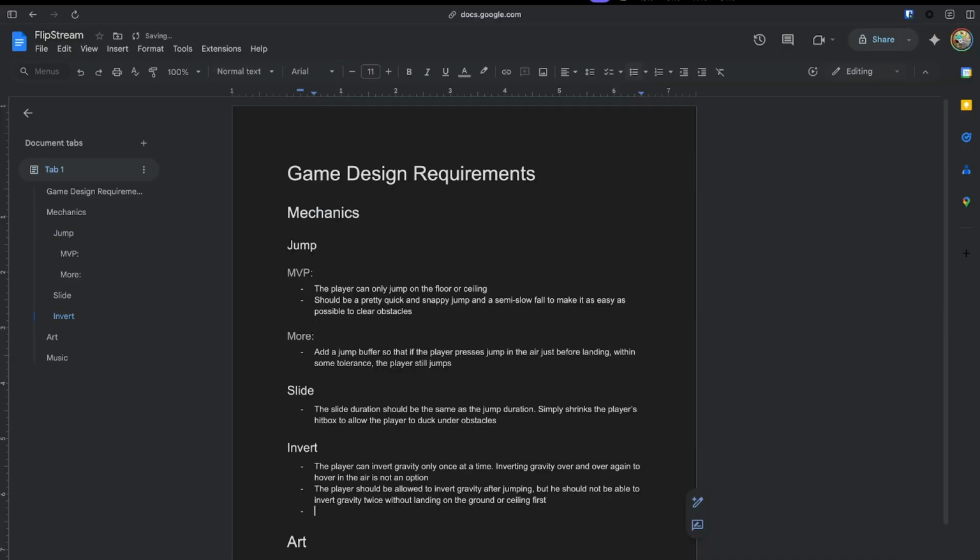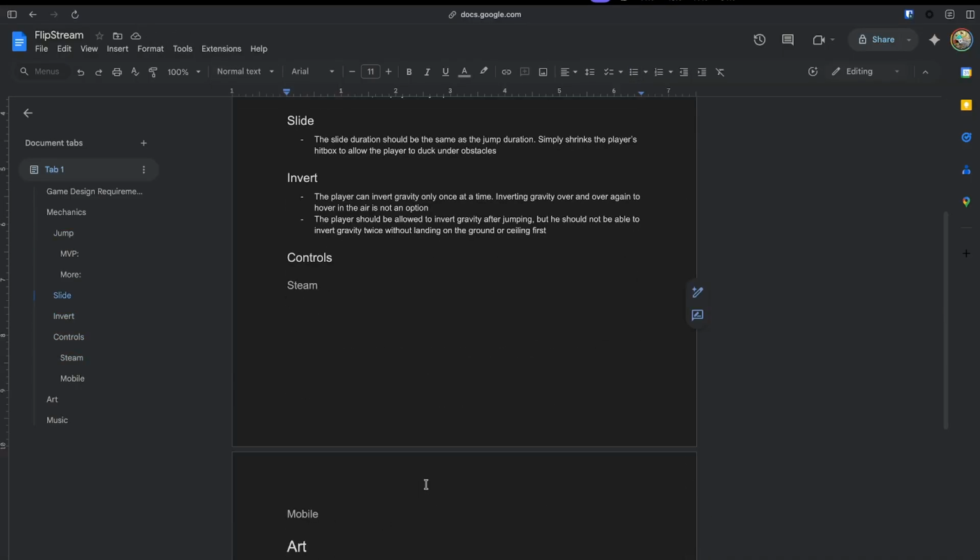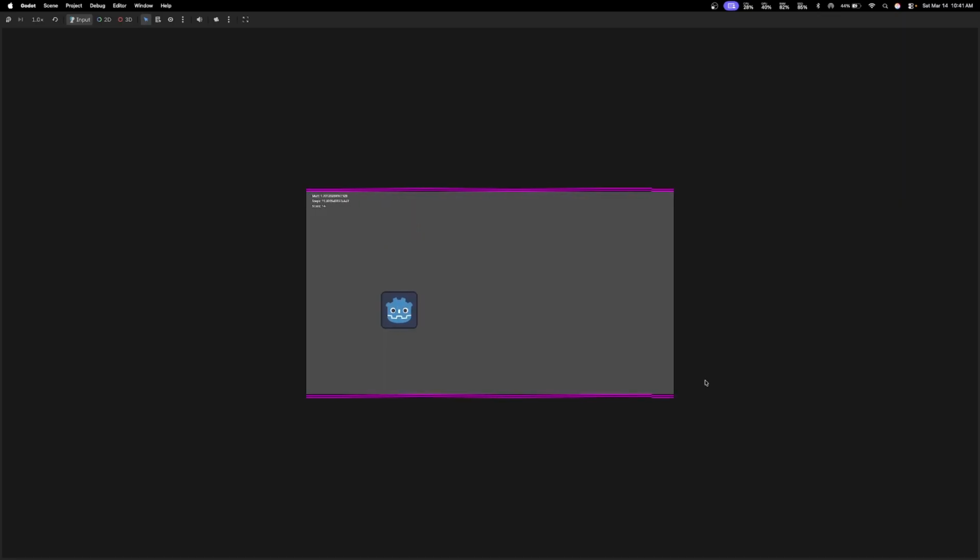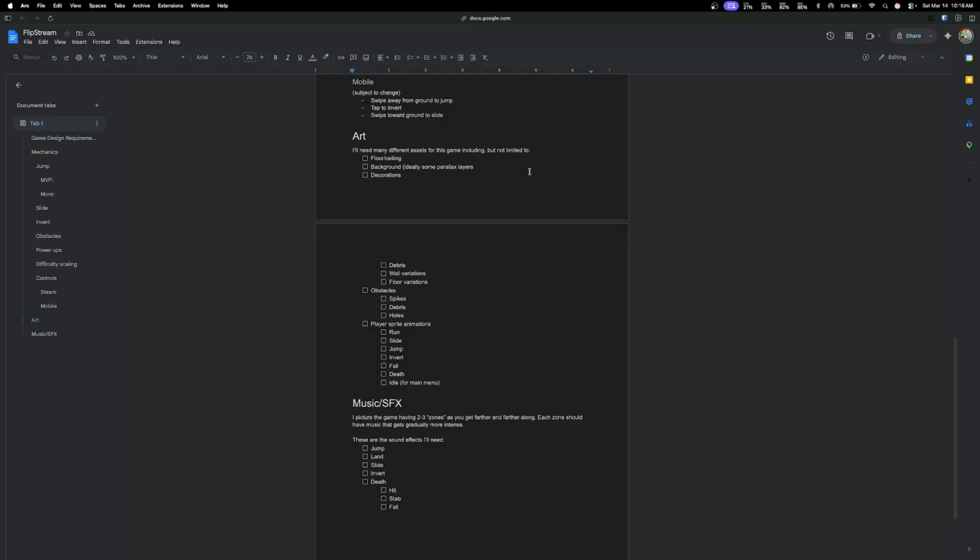This game design doc was helpful for me because it made me think through all of the mechanics in detail so I could work out some questions like how frequently should the player be allowed to flip gravity, and what happens if the player presses the jump or flip button while sliding. It was also an opportunity for me to create a music, art, and sound effects checklist. That can be a bit daunting at first, but it usually helps me make the project feel more manageable in the future because I've already divided it into bite-sized pieces, so things like artwork aren't huge monoliths.